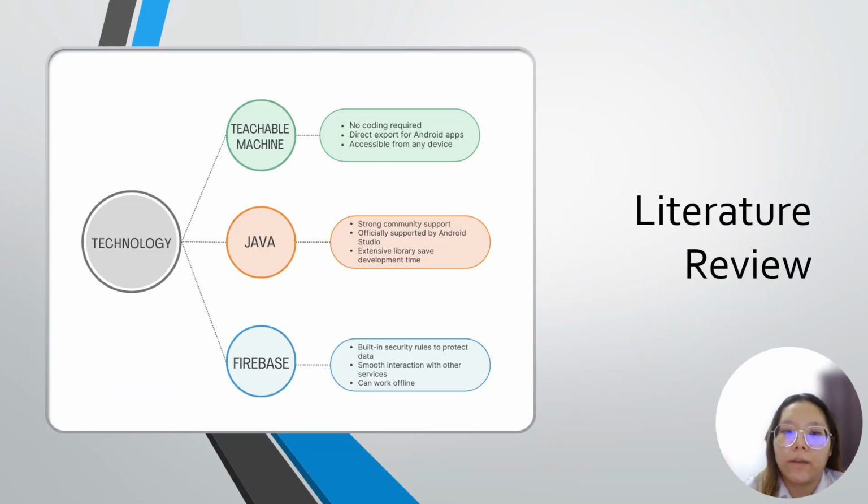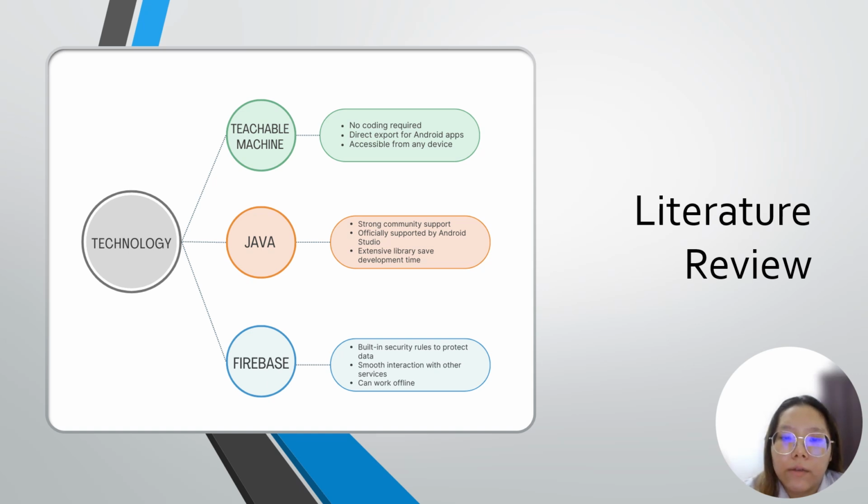Several technologies are used in this project. First is Teachable Machine. Teachable Machine is a practical and accessible tool for integrating machine learning into the proposed Paw Detect app. Its simple interface allows developers to train machine learning models without coding. Besides, it can directly export models for Android applications and is accessible from any device with a browser.